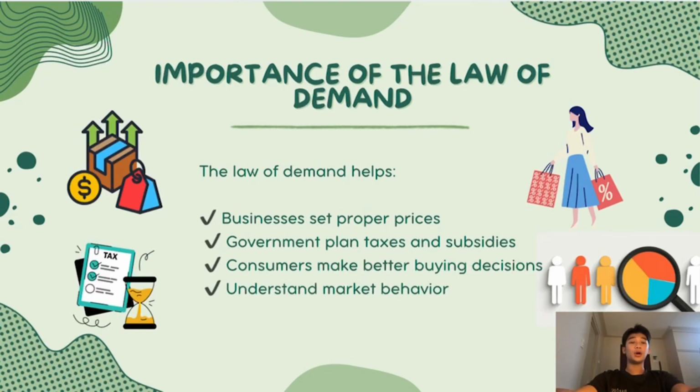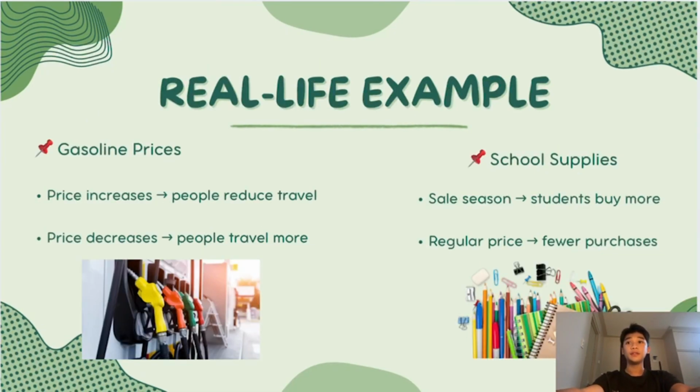The importance of the law of demand. The law of demand helps businesses set proper prices. Governments plan taxes and subsidies. Consumers make better buying decisions and understand market behavior. Real life examples: gasoline. When prices increase, people reduce travel. When prices decrease, people travel more. And also school supplies: during sales season, students buy more, and regular prices mean fewer purchases.